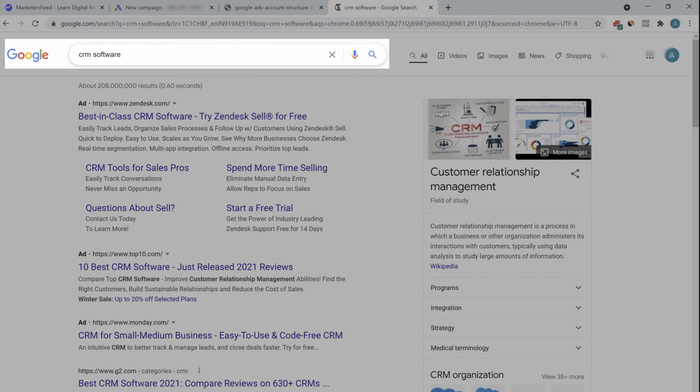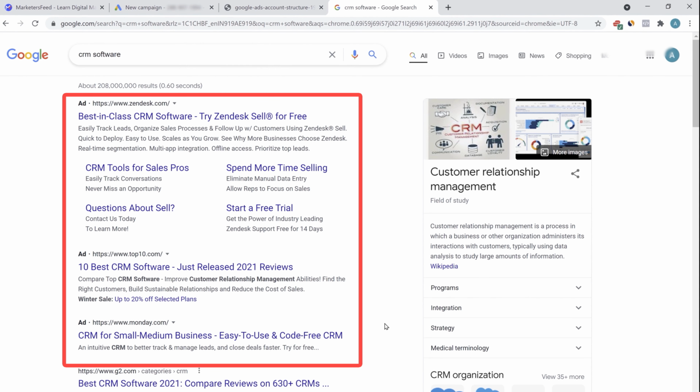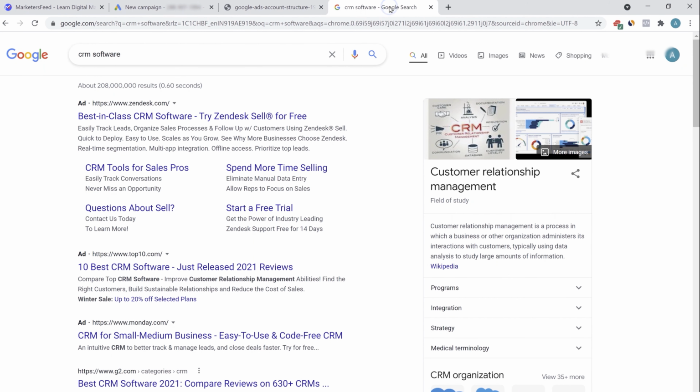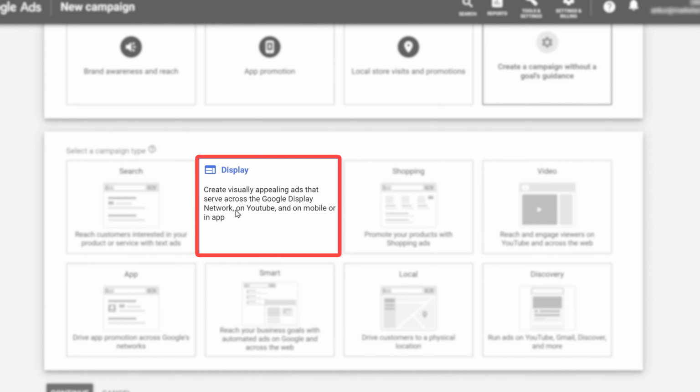So if you search for the keyword CRM software, all the ads that are shown here on the Google search result page, these are the search campaign. When you are showing ads in the Google search result page for the target keywords. Then there are display ads. So what are display ads? Display ads are again interest-based targeting. They are not intent-based targeting. Let me give you an example.